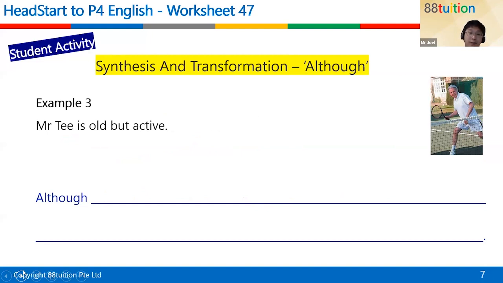And ask yourself, do we still need this word? Okay, over here, I'm still giving you hints. Later on, there are 10 questions where you will just do it and I won't give you hints, so that you can practice how to use although in your synthesis and transformation questions.